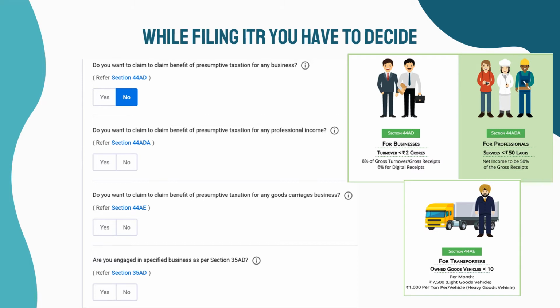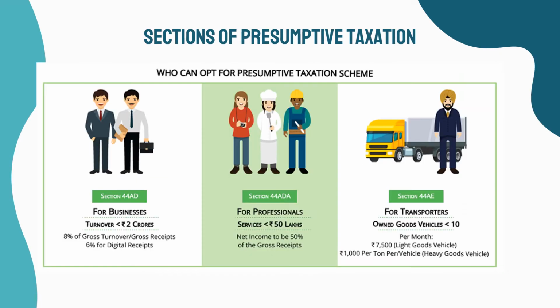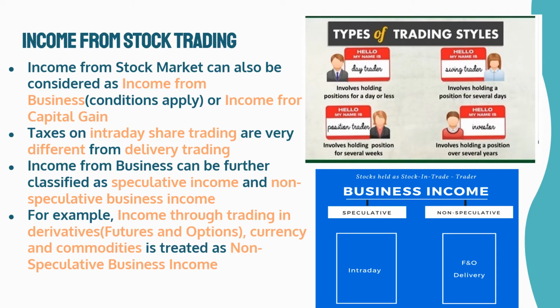Businesses with turnover of less than 2 crore rupees can pay tax on 8% of their gross receipts. And transporters. Income from stock market can also be considered as income from business, conditions apply, or income from capital gain. Taxes on intraday share trading are very different from delivery trading.